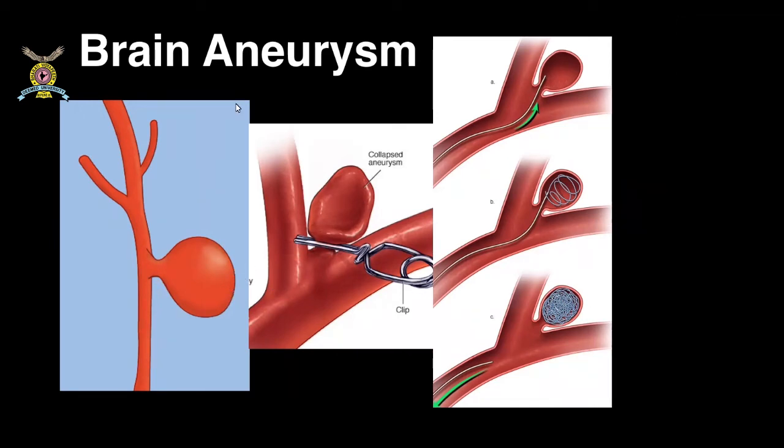Now, this is a highly morbid, highly complicated disease. The reason is one third of the patients die at home. The blood flow is directly communicated to the aneurysm, and whenever there is a leakage, there will be massive blood loss inside the brain, and a sudden rise in intracranial pressure. So 30% of the patients die at home. 30% of the patients, whenever they present with rupture of the aneurysm, will be in a comatose stage.